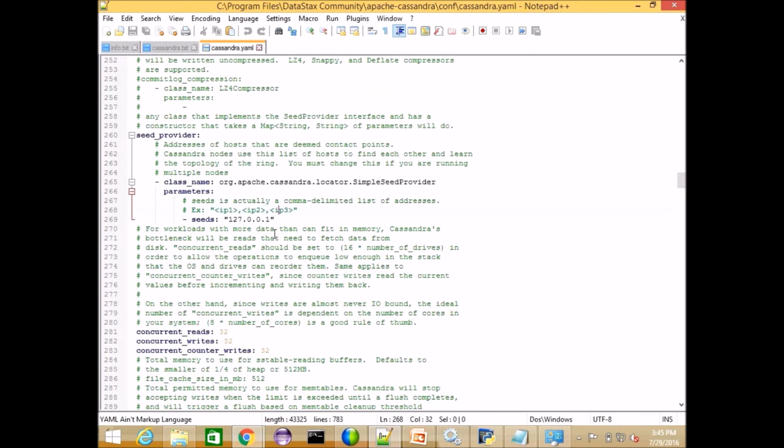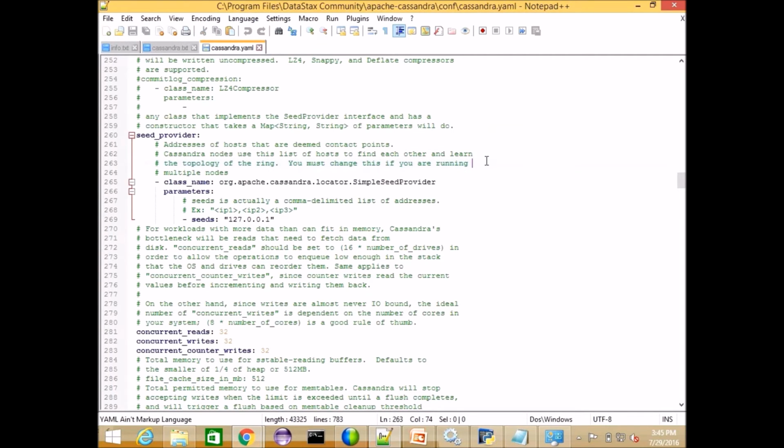It is just a single node, so just localhost only. If you have a 10 node or 20 node cluster, it doesn't give you any error, but it's not necessary to give all. So seed node in the sense of another node, right? For example, I'm adding one more node.